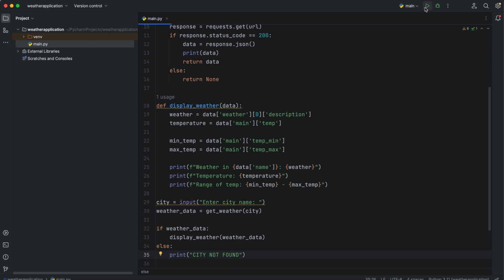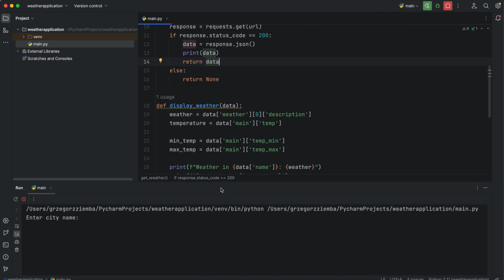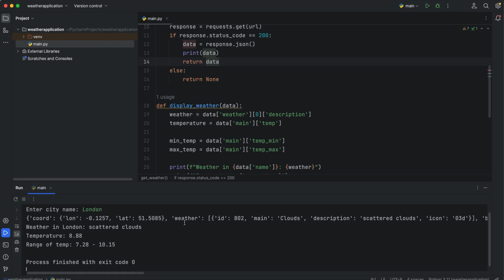Okay, and if everything is okay, we should be ready to launch our application. For example, we'll go with London. And as you can see, weather in London, scattered clouds, temperature is 8.8 Celsius, and other things.